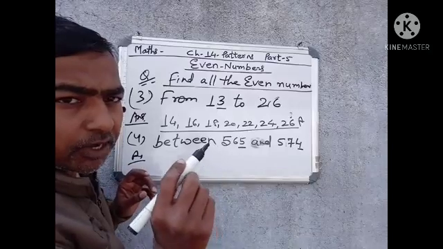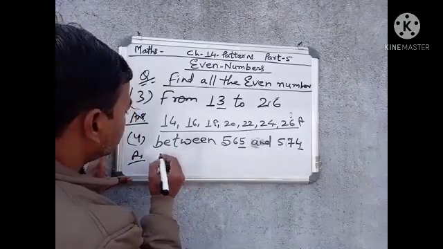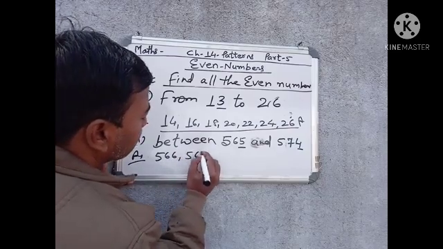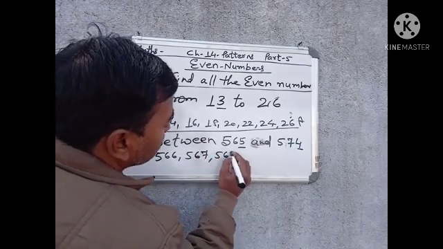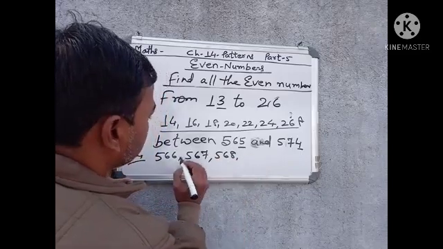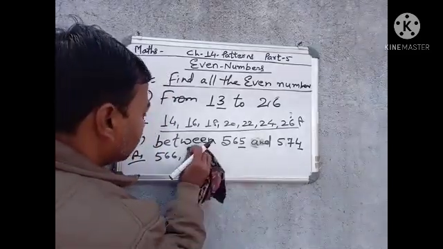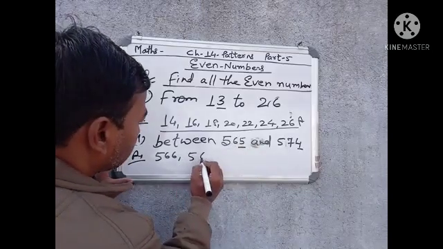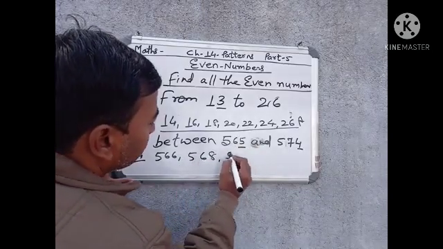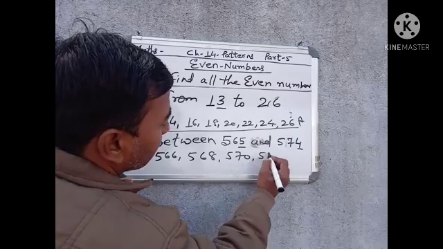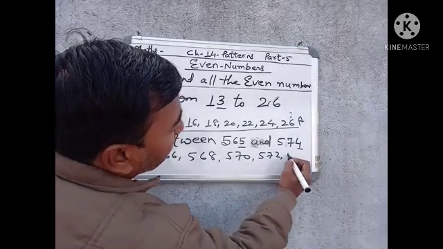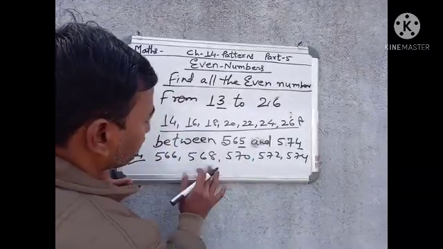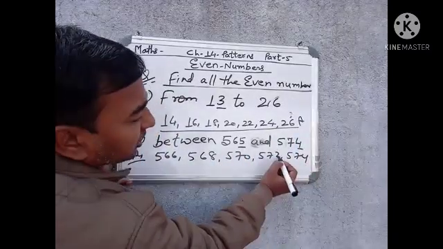We will start from 566 to write the answer to this question: 566, 568, 570, 572 and finally 574. So this is our answer.